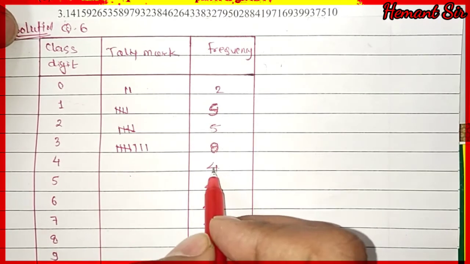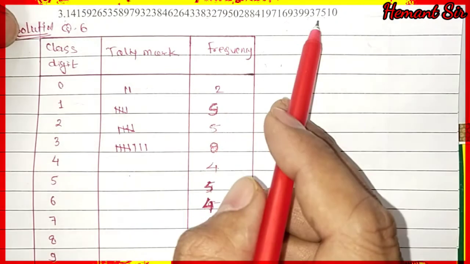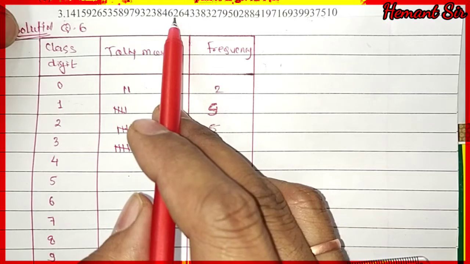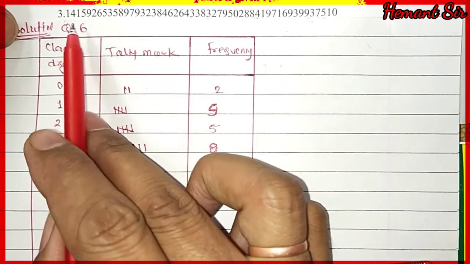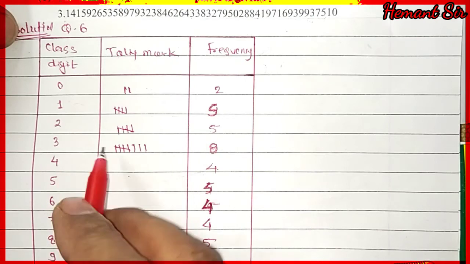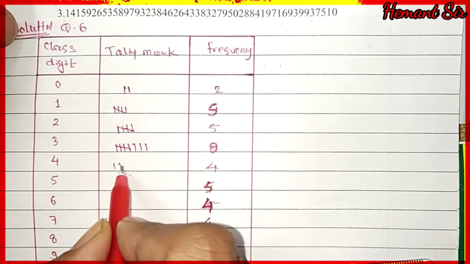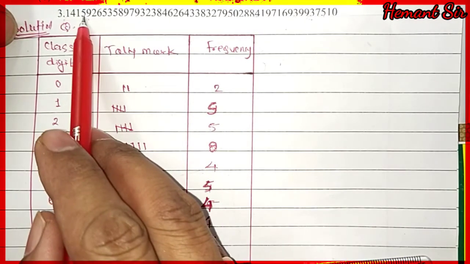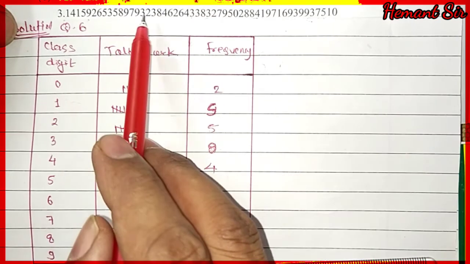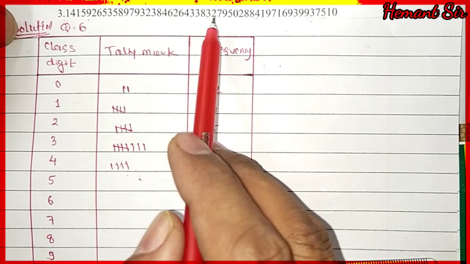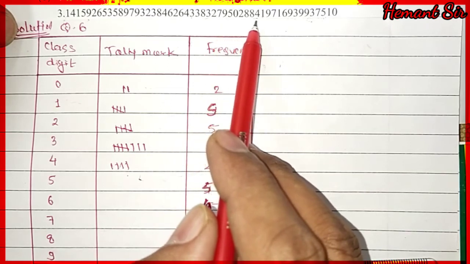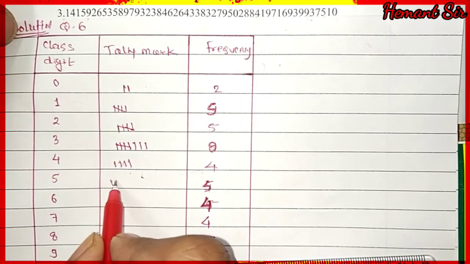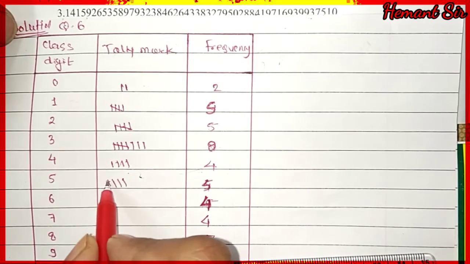Now 4, how many times is it repeated, that we have to check. Here we have 1, 2, 3 and 4 times. So here we have 4 times 4. So we have to write tally marks 1, 2, 3 and 4. Now 5, how many times is 5 repeated? We have to check, it is 1, 2, 3, 4 and 5 times. So 5 is repeated 5 times. So you have to write tally marks for it 1, 2, 3, 4 and 5.